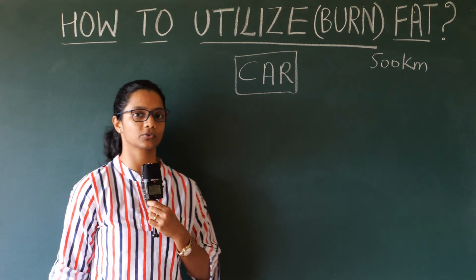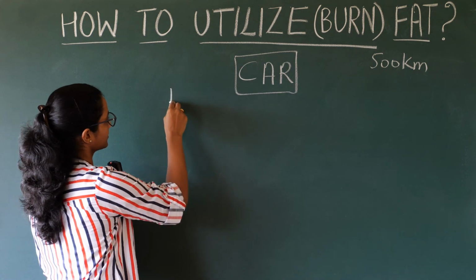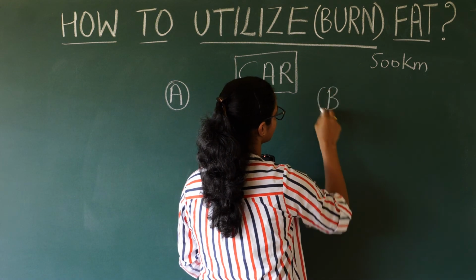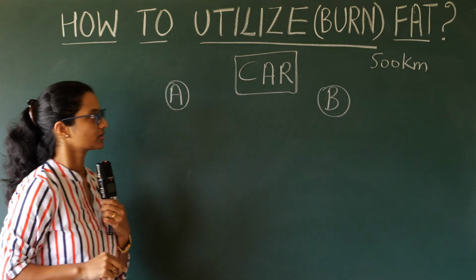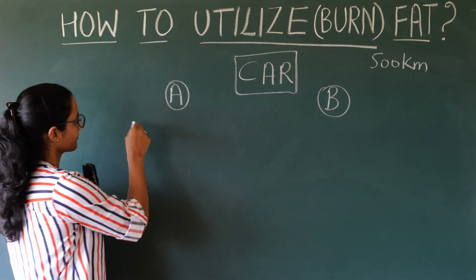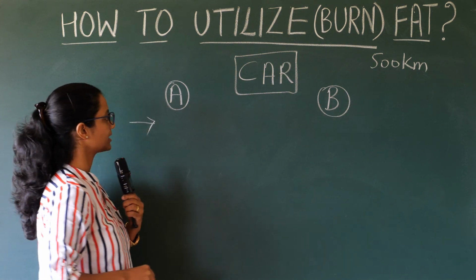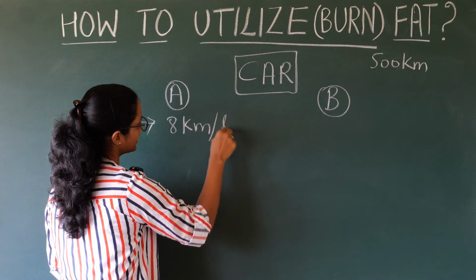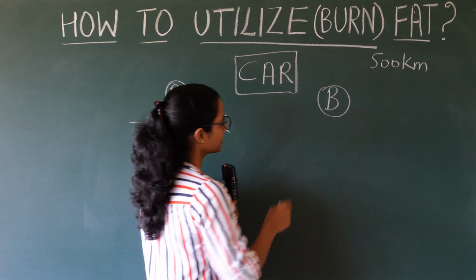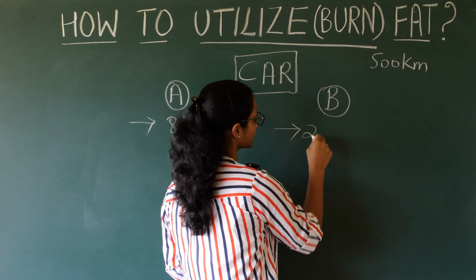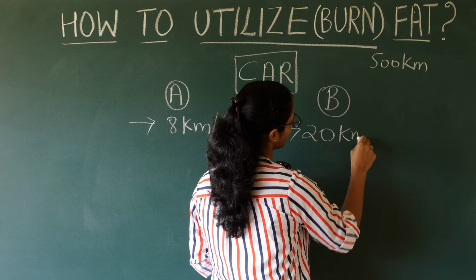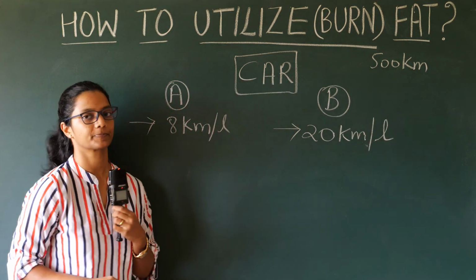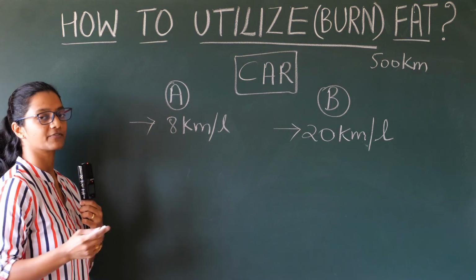And you have two fuel options, fuel A and fuel B. Fuel A will give you a mileage of about 8 kilometers per liter, and fuel B will give you a mileage of around 20 kilometers per liter. So this is the efficiency.